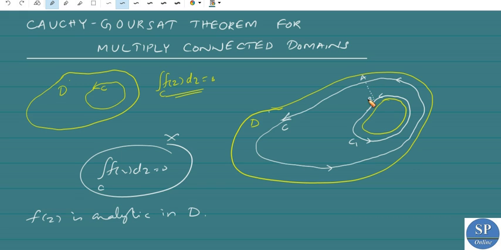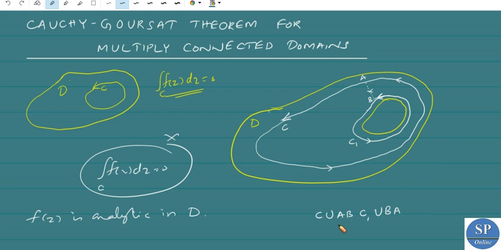Then I introduce a new path: it goes along C, then along the line AB, then along C1 but with negative orientation, so the integral will be negative on that, and then from B to A, that is BA.